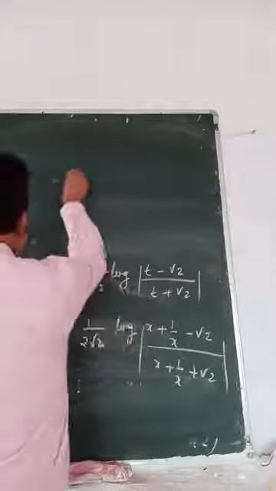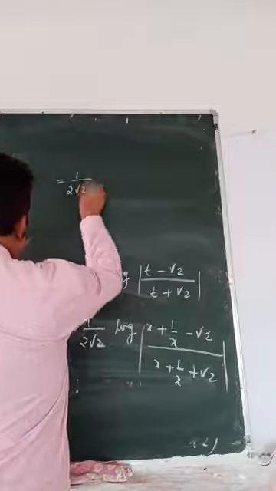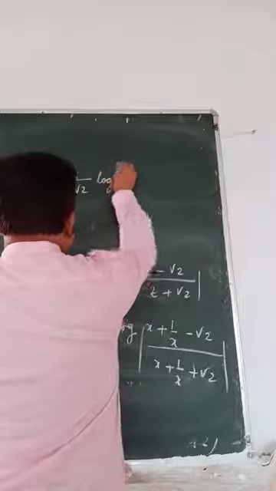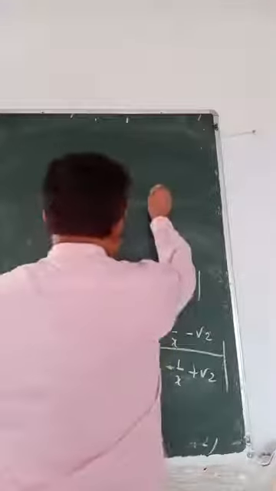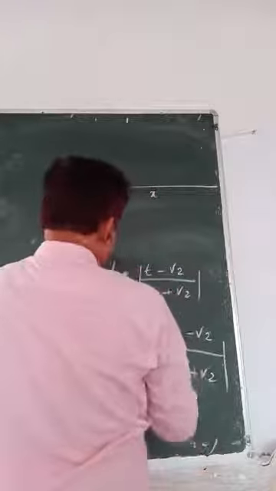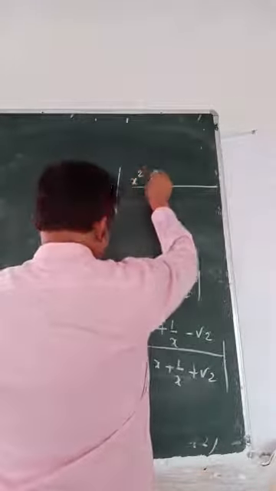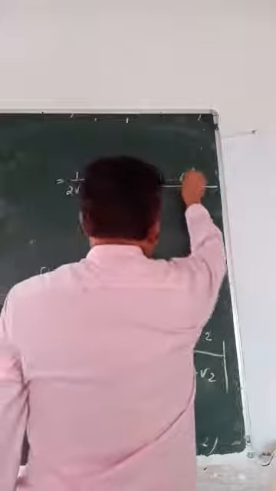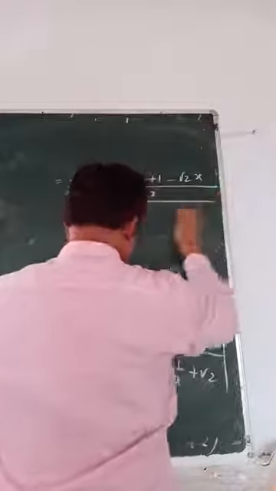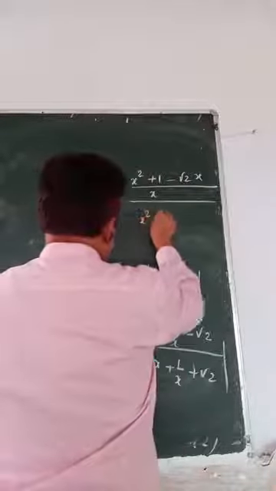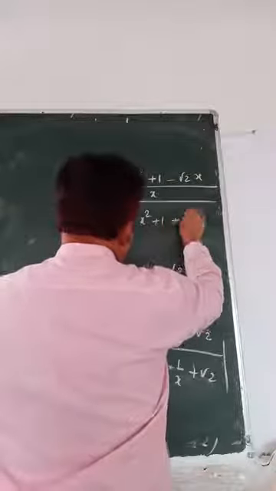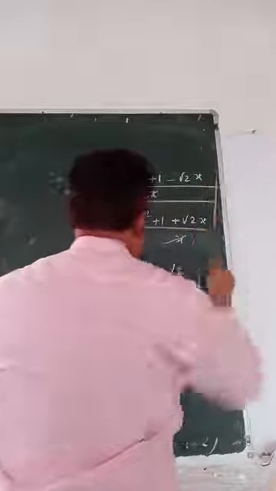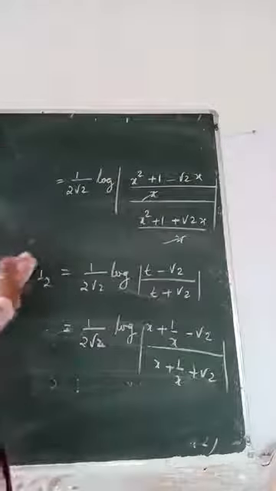So it is 1 by 2 root 2 log, x is the LCM, (x square plus 1 minus root 2x) by (x square plus 1 plus root 2x). Cancel. Okay. Come back to the last answer now.